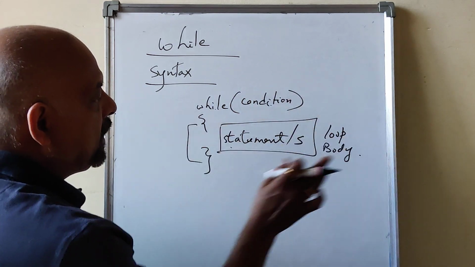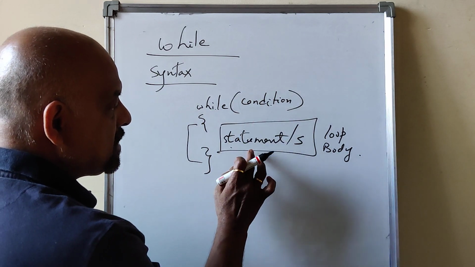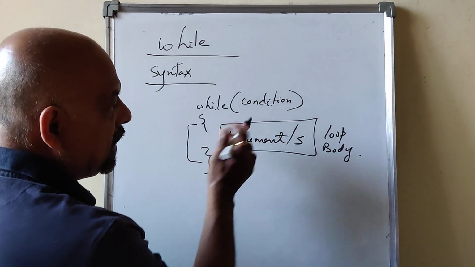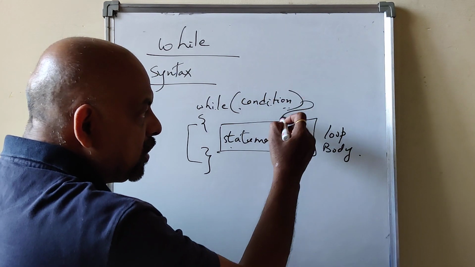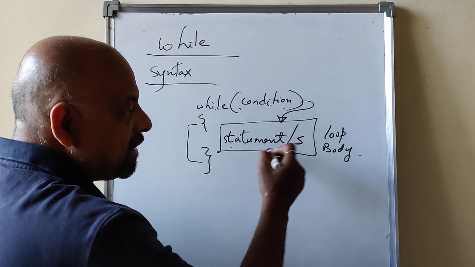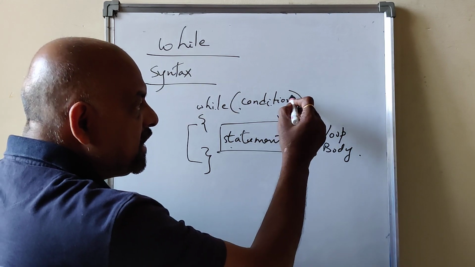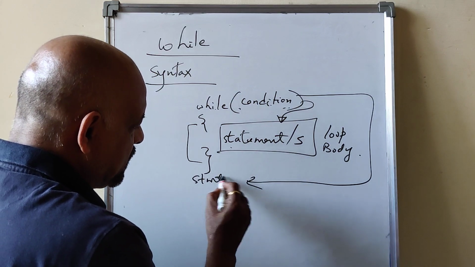How does it work? This is the syntax: while condition, then the statement block. As long as this condition is true, you enter into the loop and execute all the statements within the loop body. Once this condition is false, control comes out and executes some other statements, like statement X.